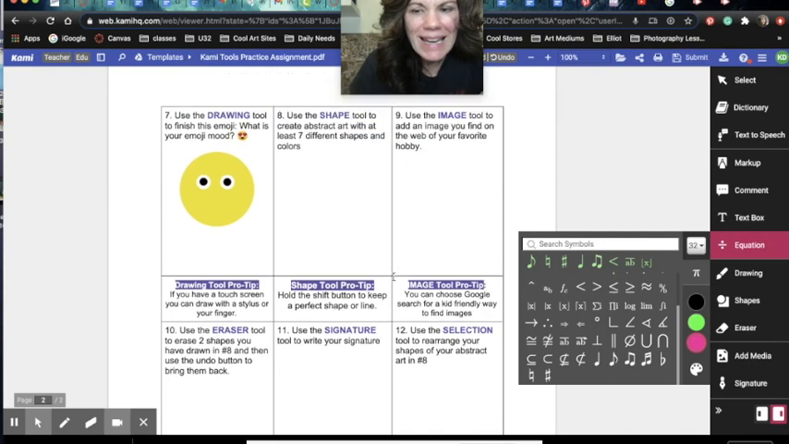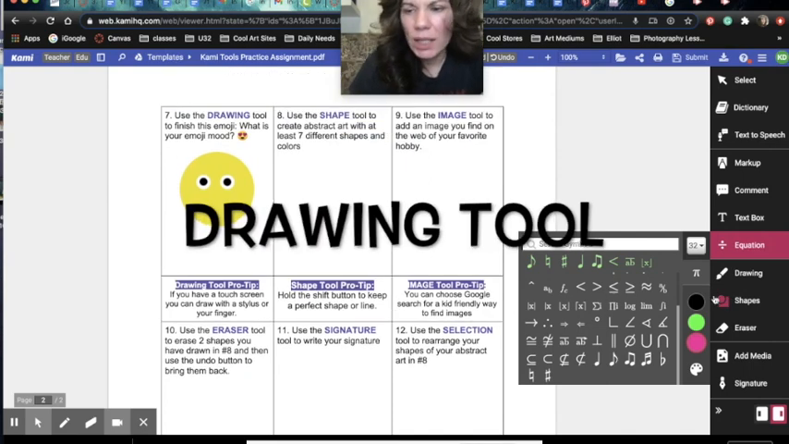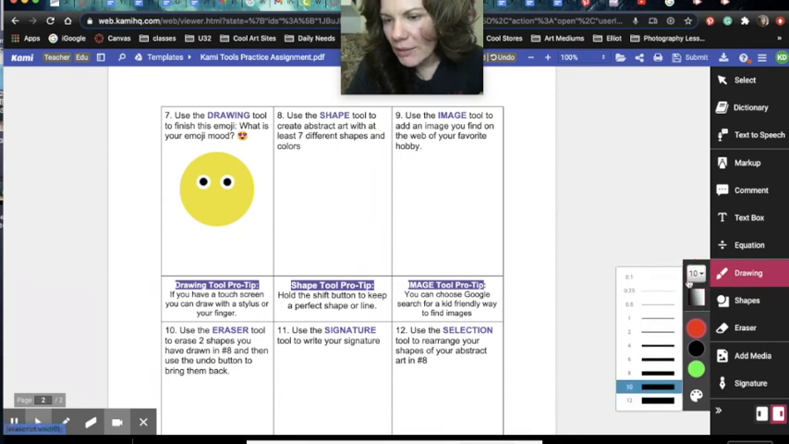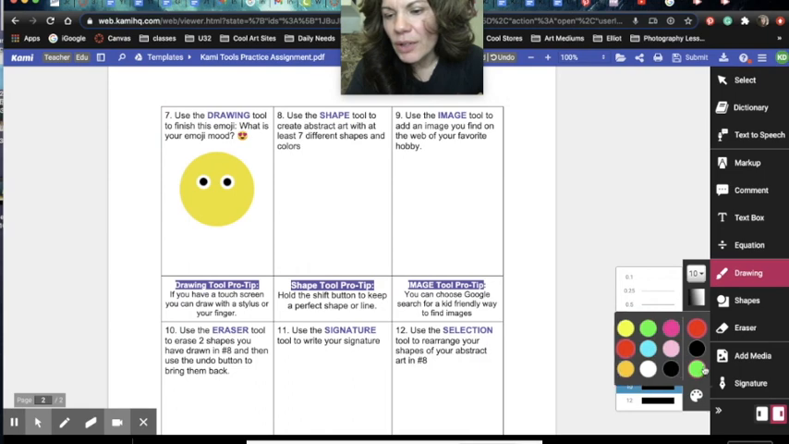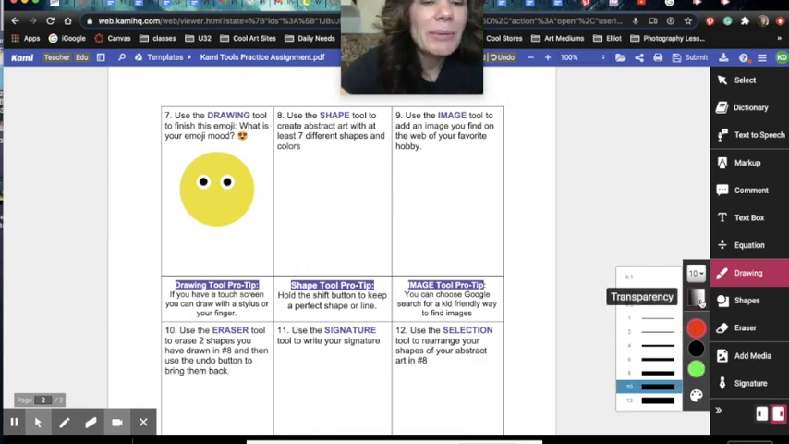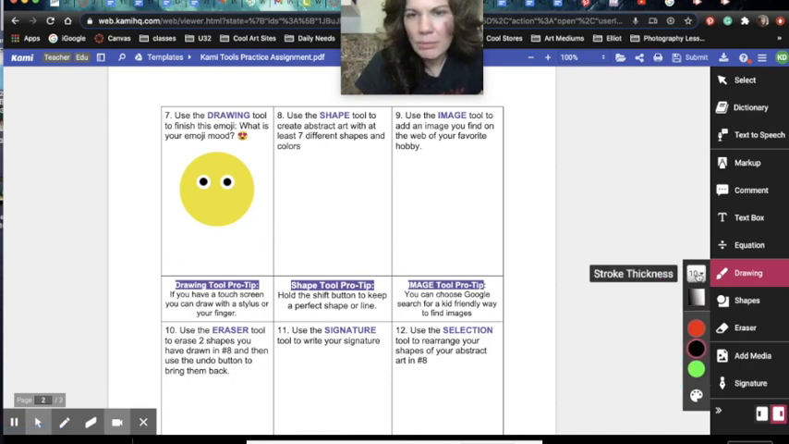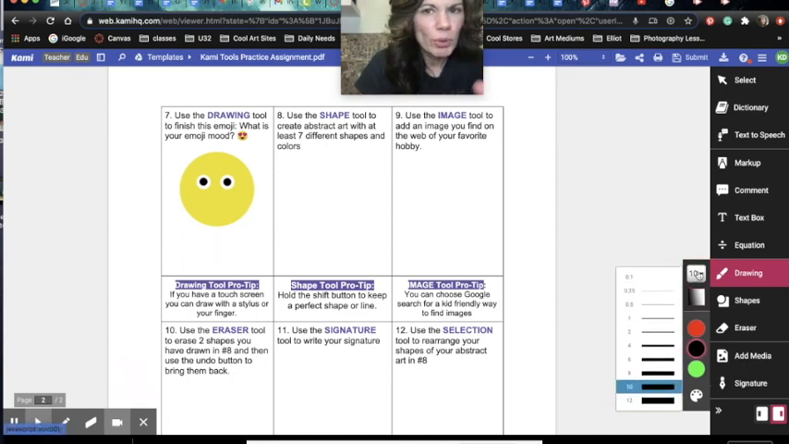All right. Next is the drawing tool. This is the drawing tool, and it gives me options. Notice if I click here, it gives me how thick of a line it's going to draw, different colors, etc. The assignment is to finish this emoji. What is your emoji mood? Let's see. I want to make the emoji that is blowing hearts because I'm feeling love with Cami.